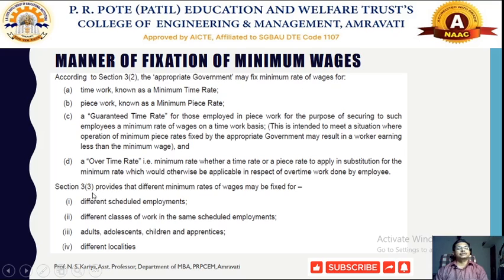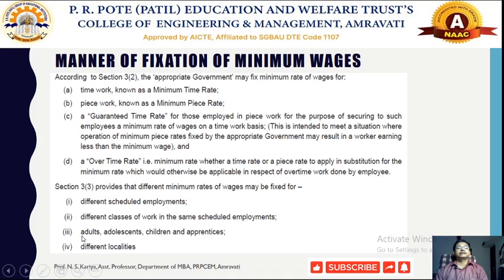So some further provisions are there. Section 3 subsection 3 provides that different minimum rates of wages will be fixed for different schedules of employment. So according to the different schedule of employment, the minimum wage rates would vary, with different classes of work in the scheduled employment. Depending on what form of work they are performing, their minimum wage rates are also fixed.